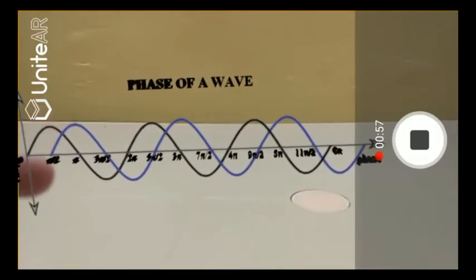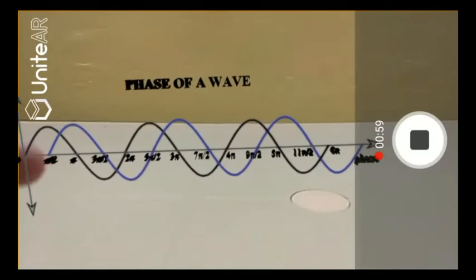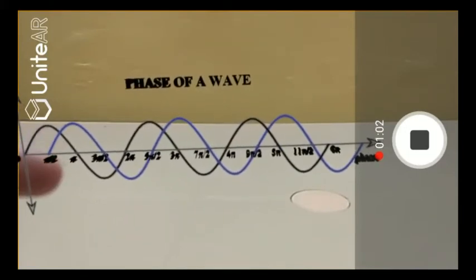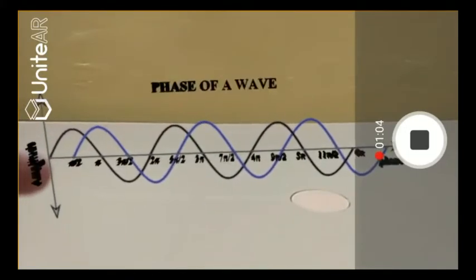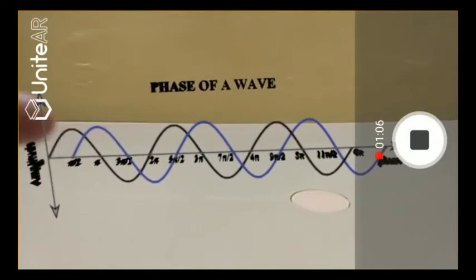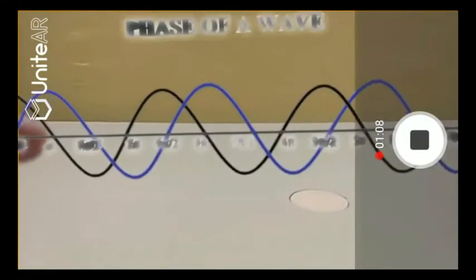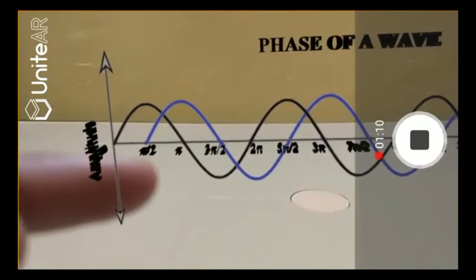So we can infer that the phase difference between these two waves is 90 degrees. And clearly, the black wave is leading the blue wave and not the other way around because the black wave was generated first in time followed by the blue wave.